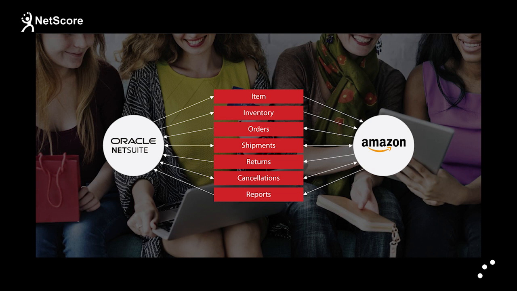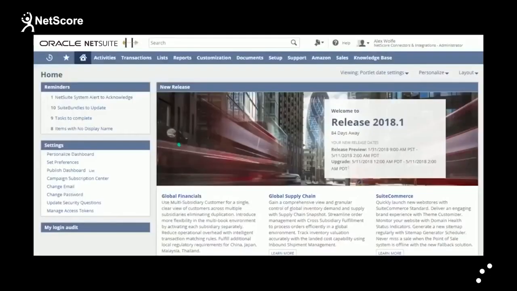Now let's jump straight in to see a quick demo of it. NetScore Amazon Connector installs in a few simple steps. First, install the Amazon Connector shared bundle. Enter the seller details and configure the default values in it. When completed, the connector processes will start running in NetSuite to export the items, inventory, import MFN and AFN orders, and export the shipment details.